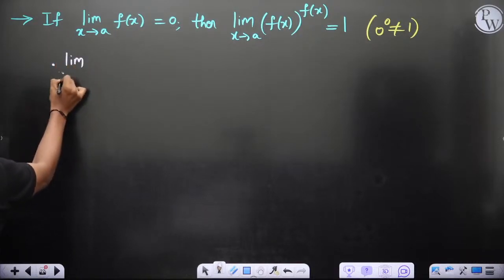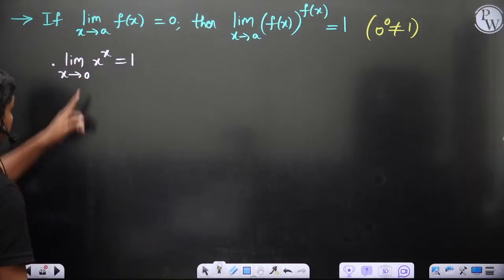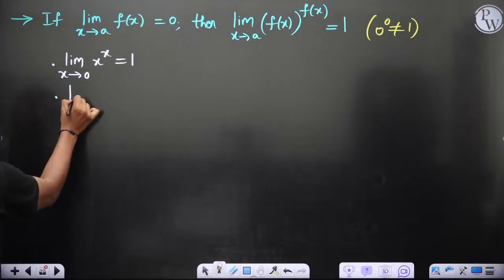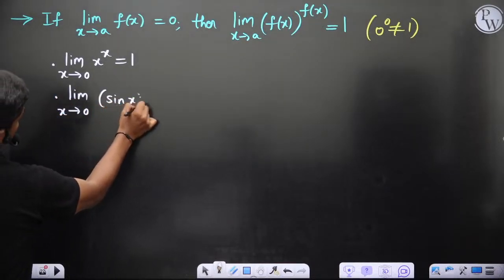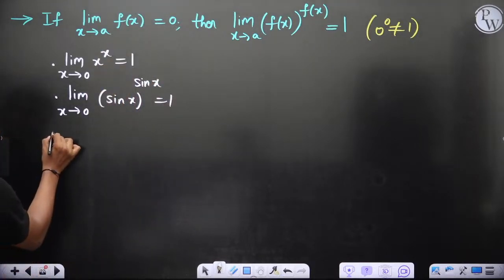Limit x tends to infinity or x tends to 0, x power x. This is 1, which we have just seen. We have calculated this value is 1. Similarly, limit x tends to 0, sin x power sin x. They have given this. Of course, this is also 1. All these are previous GATE questions. What I am writing.